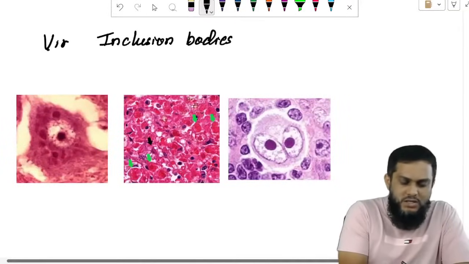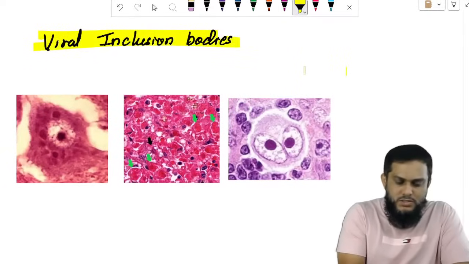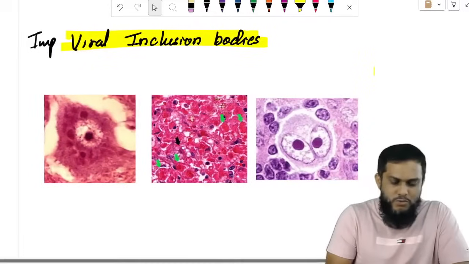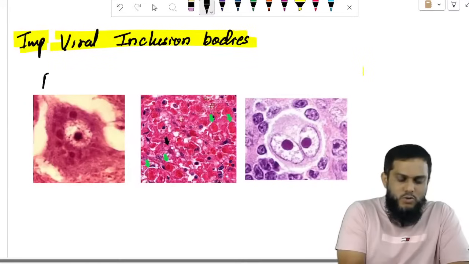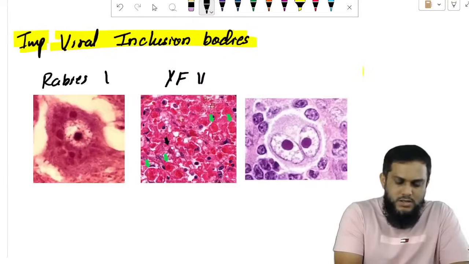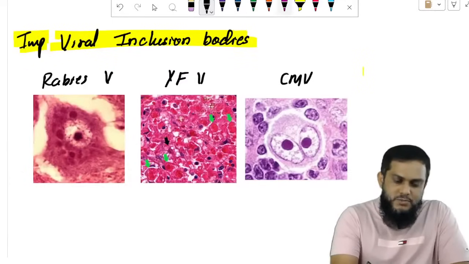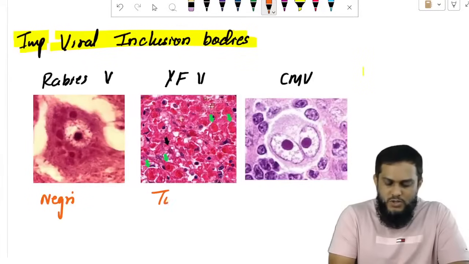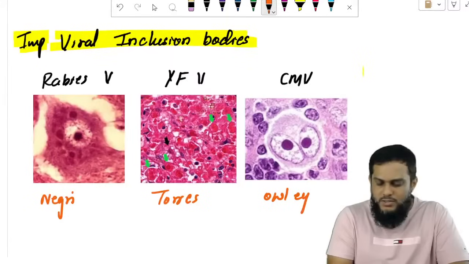First we'll talk about viral inclusion bodies. There are many, but to be more specific, three important viral inclusion bodies: one is rabies, second is yellow fever virus, and third is cytomegalovirus. In rabies you get Negri bodies, in yellow fever you get Torres bodies, and in cytomegalovirus you get owl eye appearance.